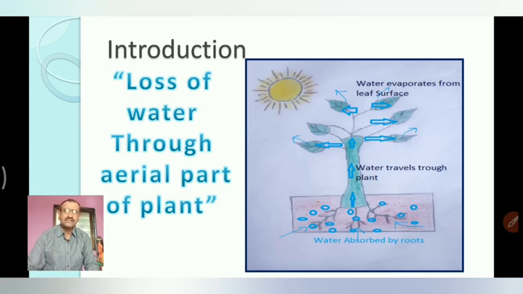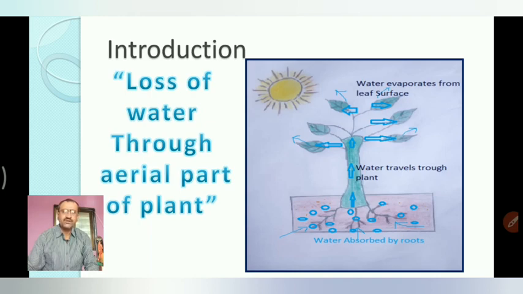When the temperature in the atmosphere increases, the temperature of the plant body also increases. Due to that, the water present in the plant body is converted into vapor form.